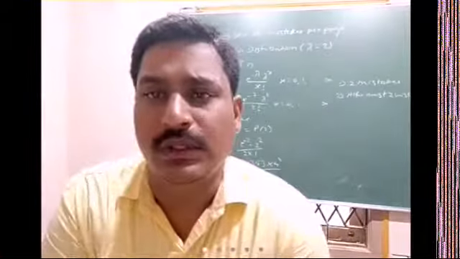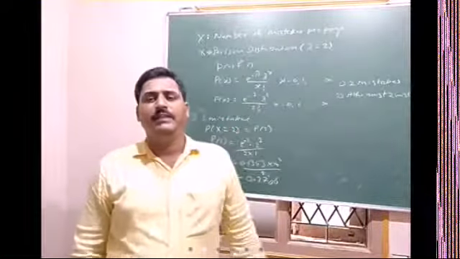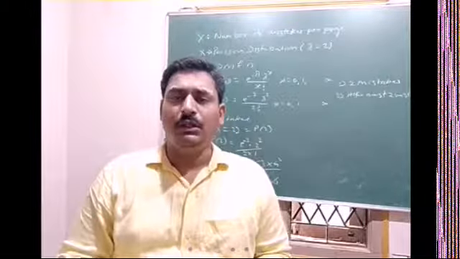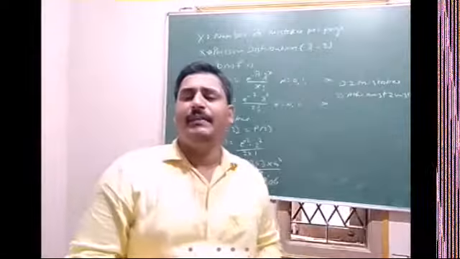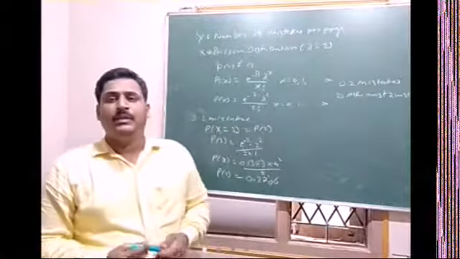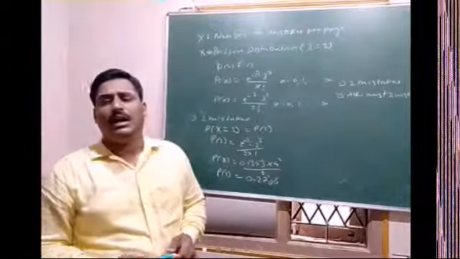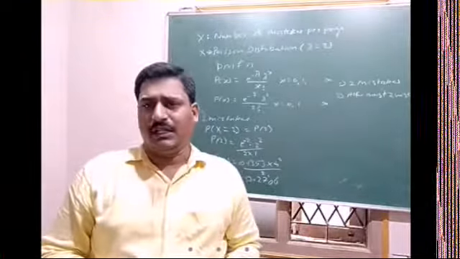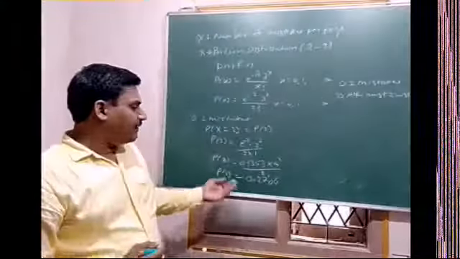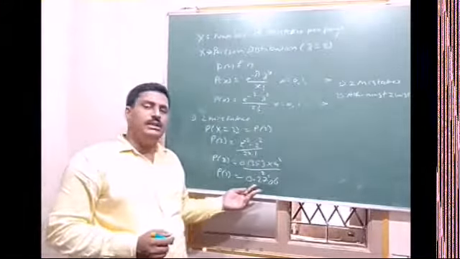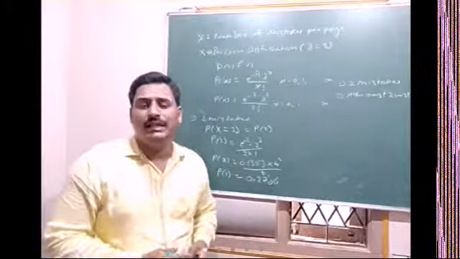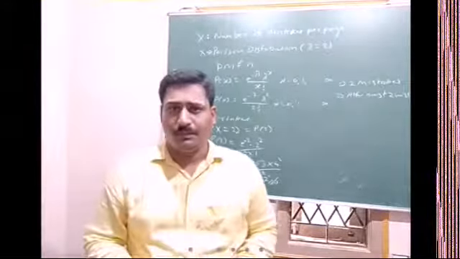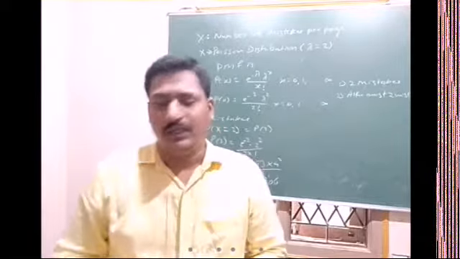Now suppose the number of pages in the book is given. We don't know how many pages are there in the book, so we are assuming that he makes 2 mistakes per page. If suppose 500 pages are there in the textbook, then in how many pages will he make 2 mistakes? Then multiply 500 to this answer. So we will get exactly in how many pages in the book he makes 2 mistakes. Okay, such questions will come later.